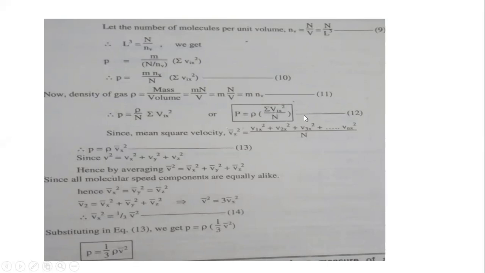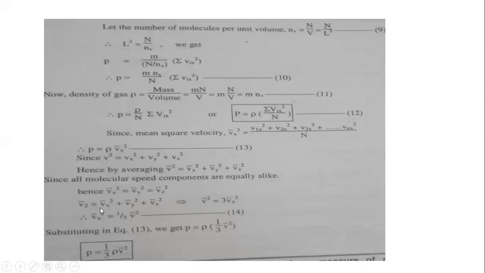So instead of writing this, we place a new term, v square bar, vx square bar, which is called the mean square velocity. Hence, by averaging, v square bar is equal to vx square bar plus vy square bar plus vz square bar. Since all molecular speed components are equally alike, vx square bar is equal to vy square bar equal to vz square bar.